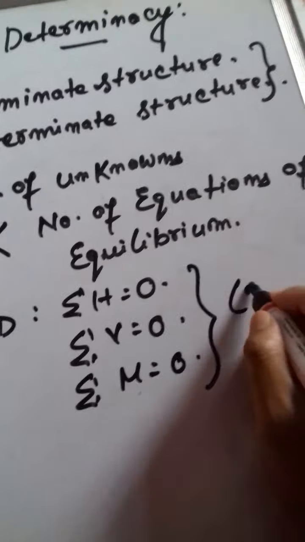Clear? Now let us see some examples of determinate structures.